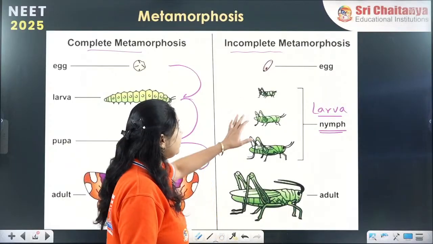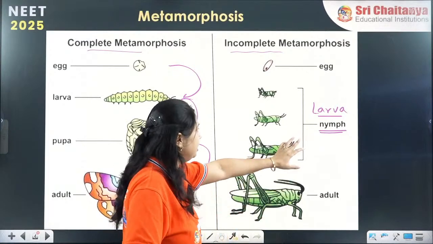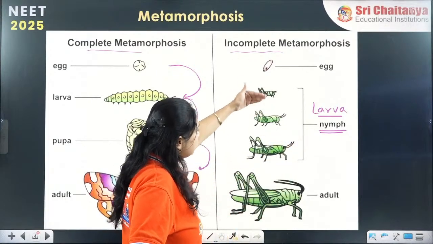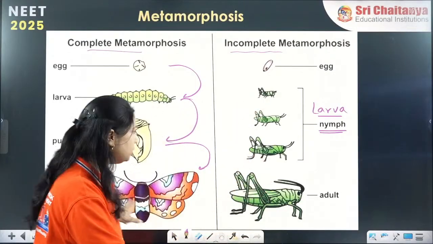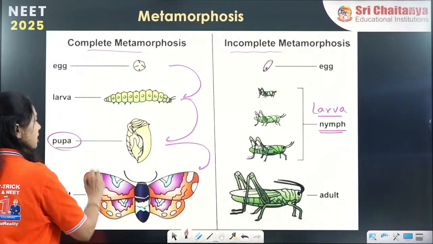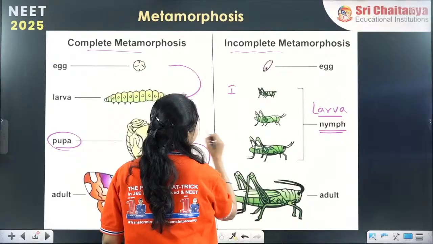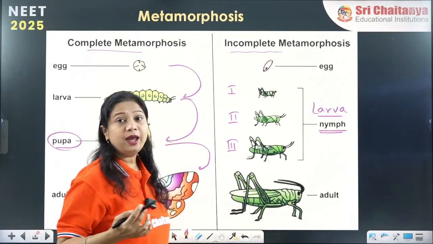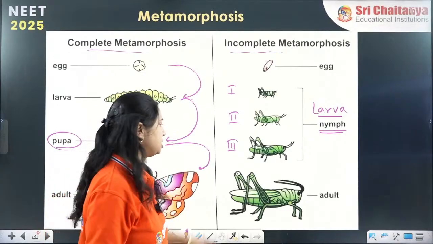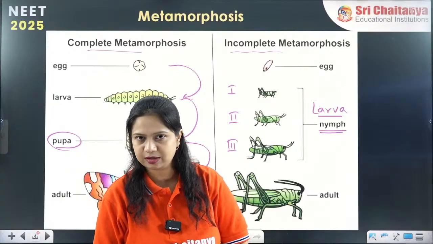So as an example we have taken a larva called a nymph. The egg becomes the larval stages. The larval stages do not undergo a pupa stage. Multiple larval stages are present: first larval stage, second larval stage, third larval stage, which finally change into a well grown adult organism.